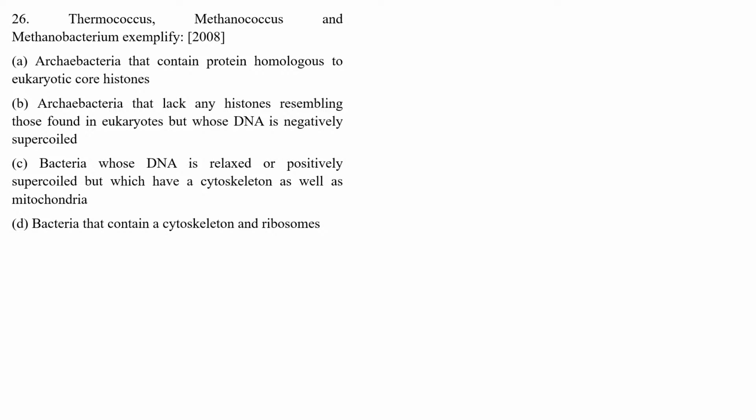B, archaebacteria that lack any histone resembling those found in eukaryotes but whose DNA is negatively supercoiled. C, bacteria whose DNA is relaxed or positively supercoiled but which have cytoskeleton as well as mitochondria. And option D, bacteria that contain a cytoskeleton and ribosome.